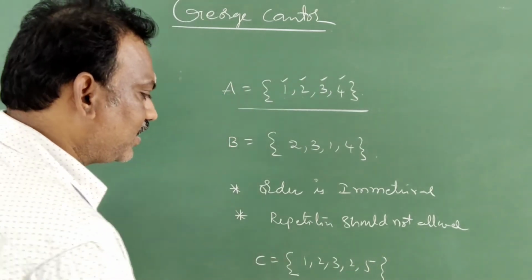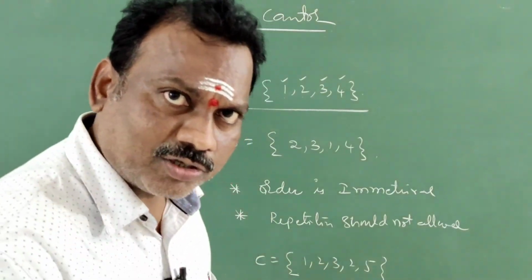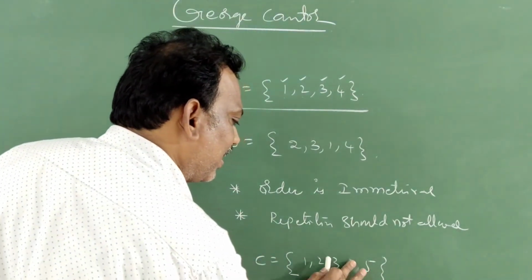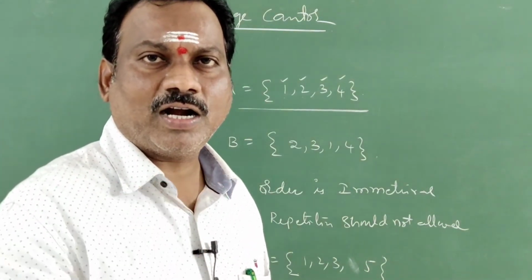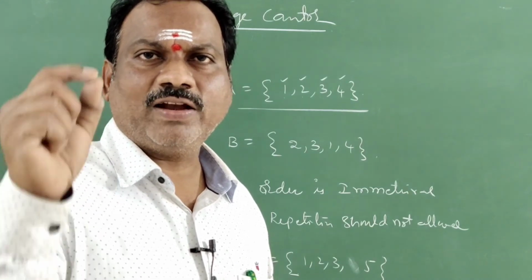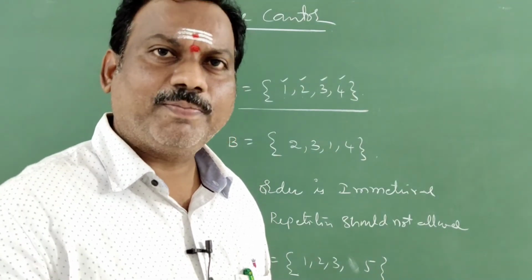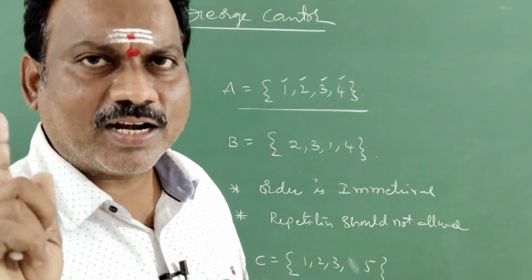In the set, 2 is repeated 2 times. Even if it is repeated 2 times, you will represent it only 1 time. That's why repetition is not allowed. One element should not be written more than 1 time.